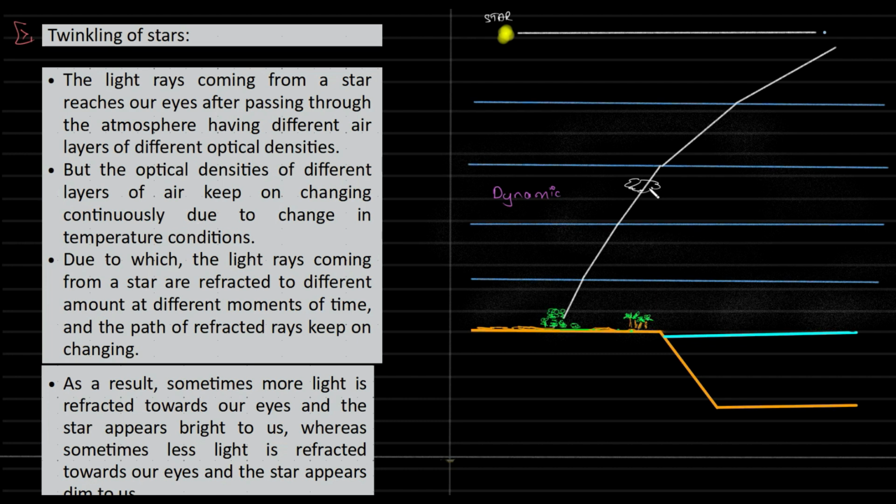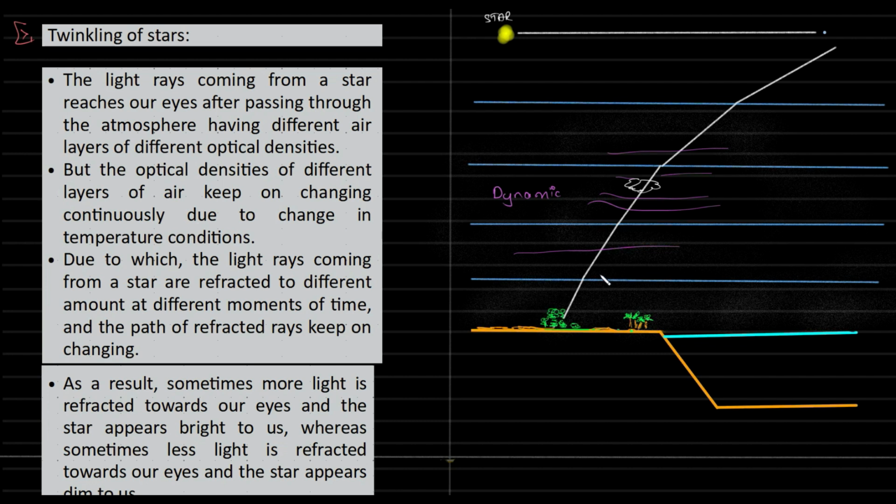So it's passing through rain droplets, right? So it can get split. Sometimes there can be a thick cloud. Sometimes there can be some bird passing through, whatever it may be. The reason being, it will be dynamic, right? So things are not stable in our atmosphere. So this light gets refracted in a different way every point of time. So sometimes it get dispersed, sometimes it get bounced off, sometimes it passes through clearly.